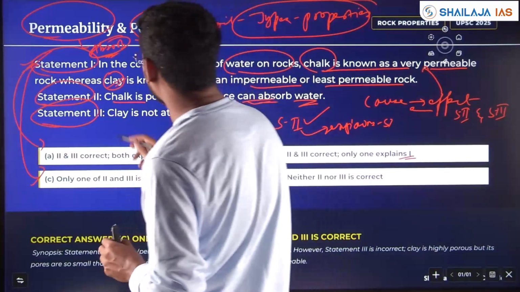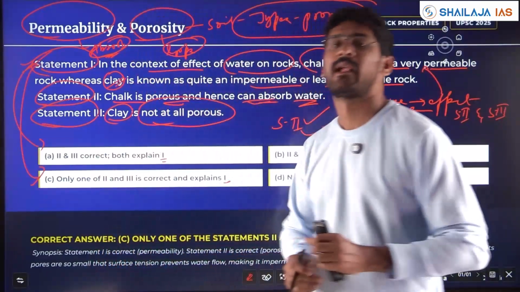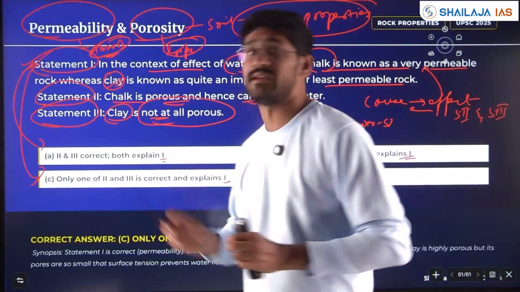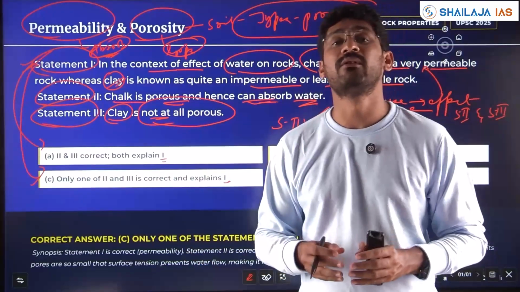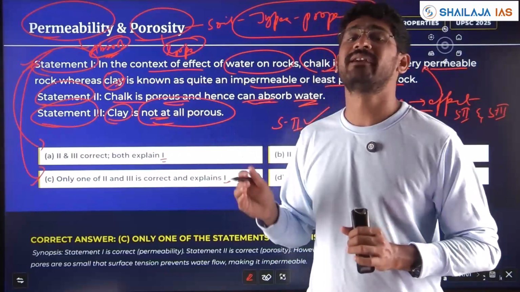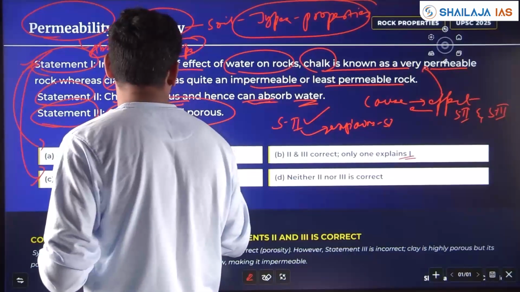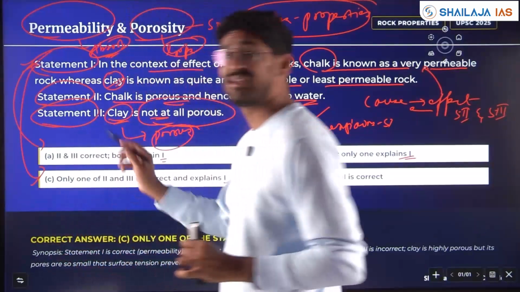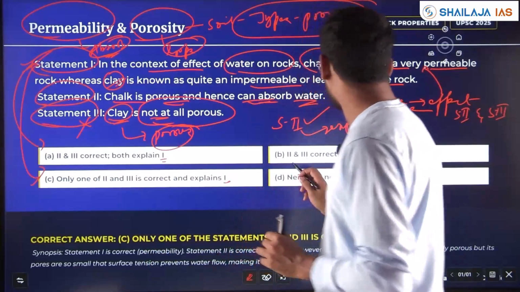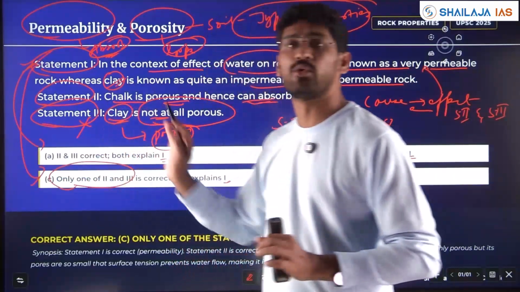Now you see statement 3. Clay is not at all porous. Is it true? Just because it is an extreme statement doesn't mean it has to be wrong. But you need to know the concept or properly understand the properties of different types of soil. Clay soil or clay is also porous. So statement 3 is wrong. So 2 and 3 are correct? No. Only one of 2 and 3 is correct, that is statement 2.